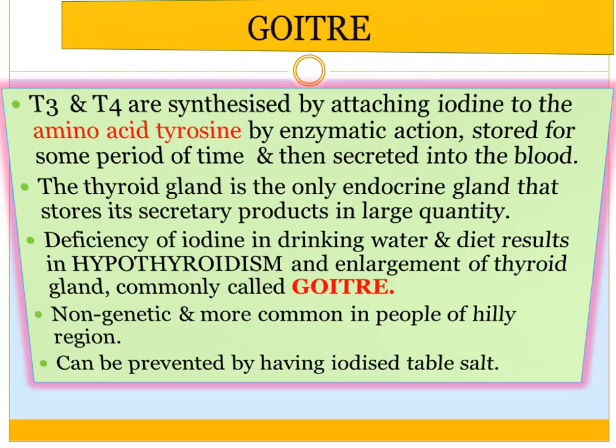Deficiency of iodine in drinking water and diet results in hypothyroidism, that is less secretion of thyroxine hormone, and enlargement of thyroid gland, commonly called goiter. Goiter is non-genetic and more common in people of hilly regions. It can be prevented by having iodized table salt.